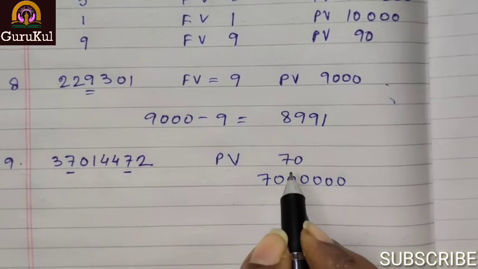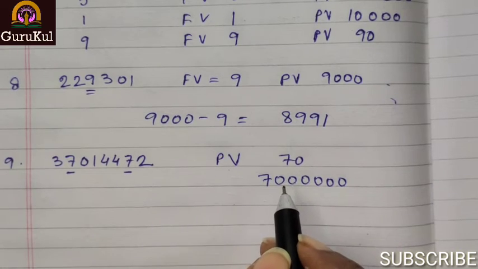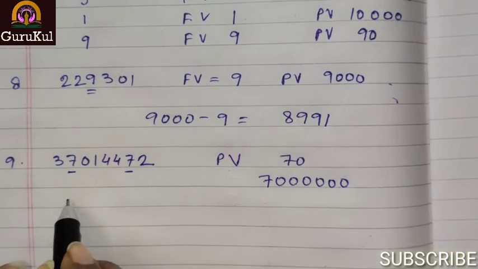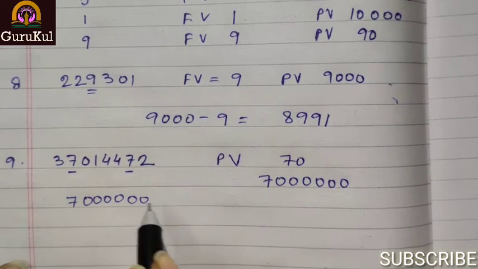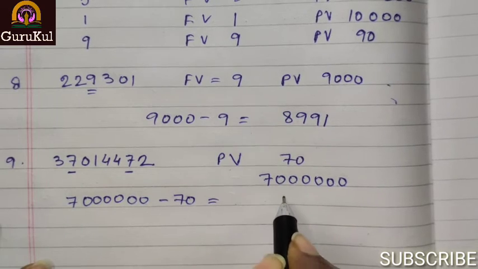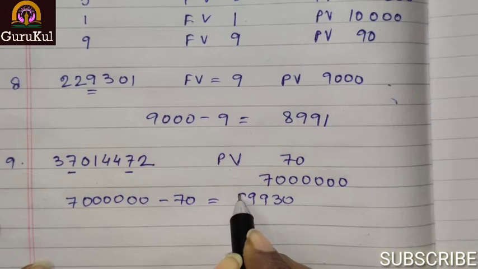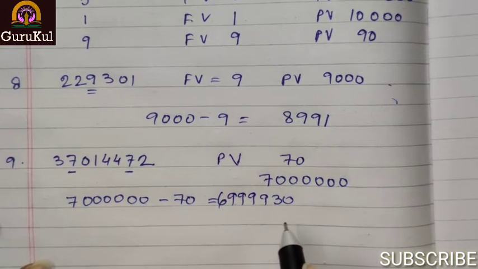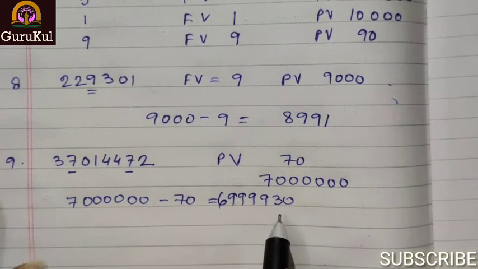So what do we have to do? Now we have to find the difference. That means we need to subtract. Minus 70 gives us the digits we have got after subtraction.